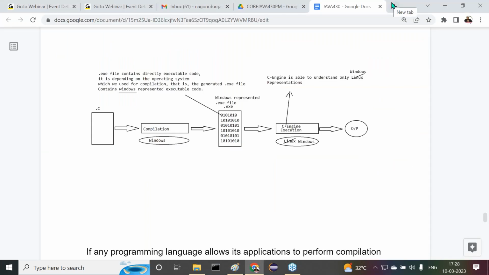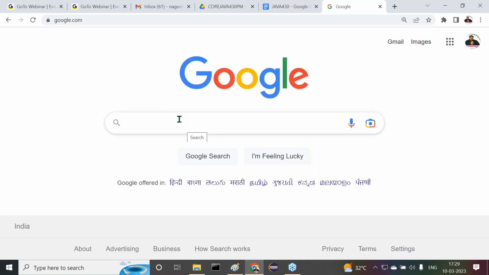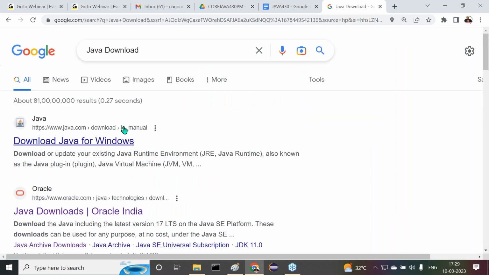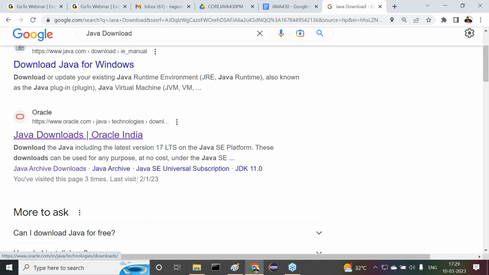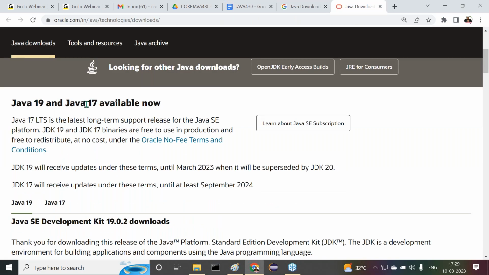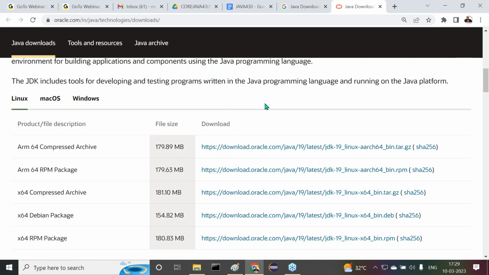All of you observe carefully. I want to download Java software. Now let me Google it. I just want to search for Java download. I want to click Java downloads. Any version we want to download, we can go for it. Java 19 and Java 17 are available now. The latest version is 19. Okay, fine, I want to download this 19 version.